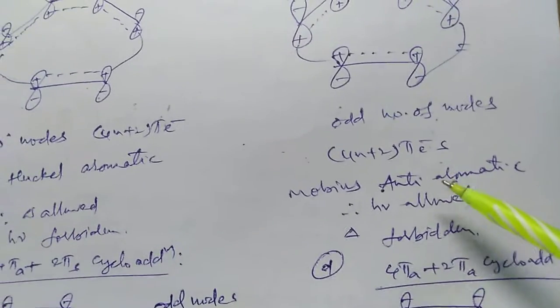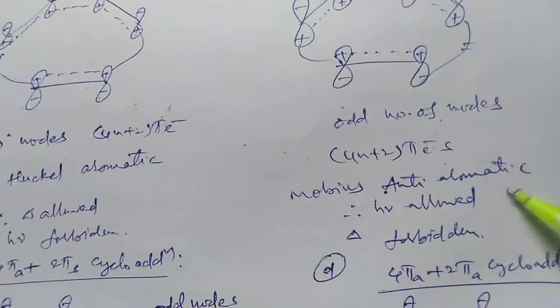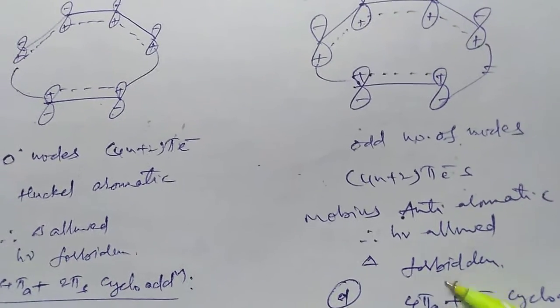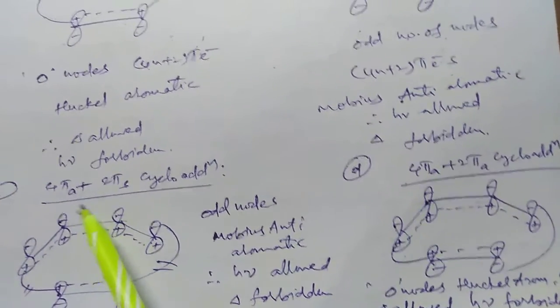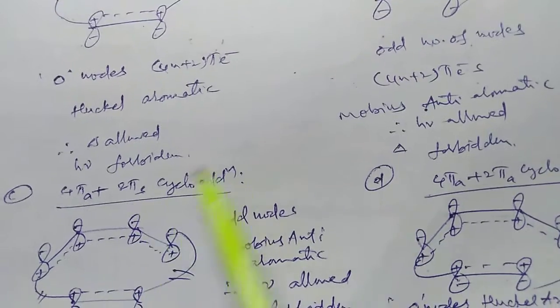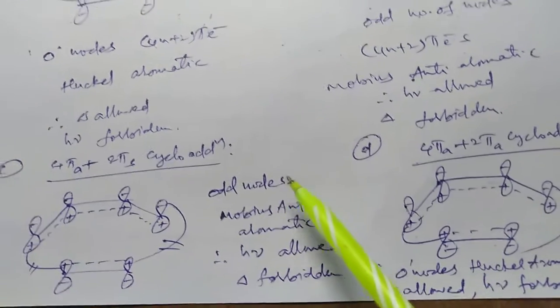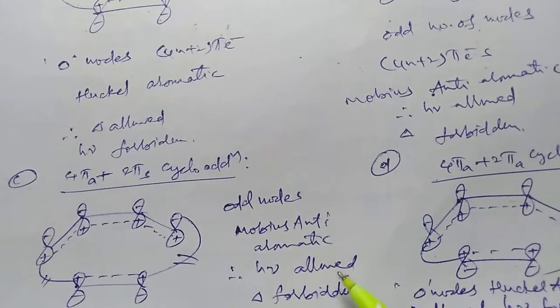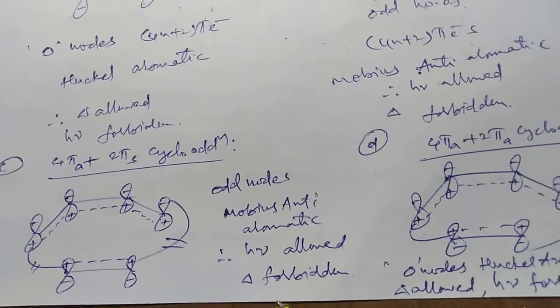Therefore, it has odd number of nodes. Therefore, it is Mobius anti-aromatic transition state, photochemically allowed and thermally forbidden. And in the third case, antarafacial suprafacial of the 4 plus 2 cycloaddition, we have odd number of nodes, Mobius anti-aromatic, photochemically allowed and thermally forbidden.